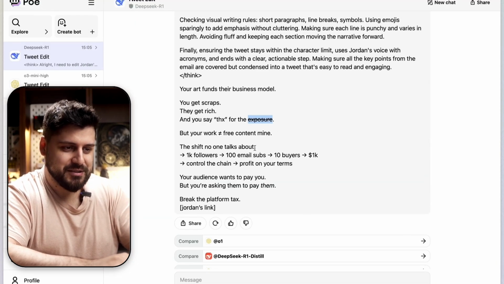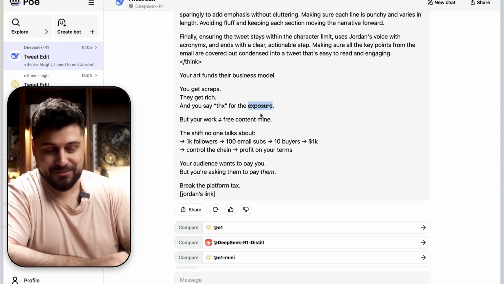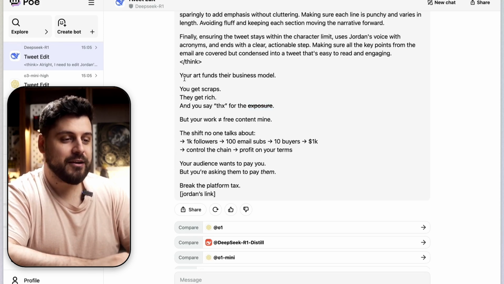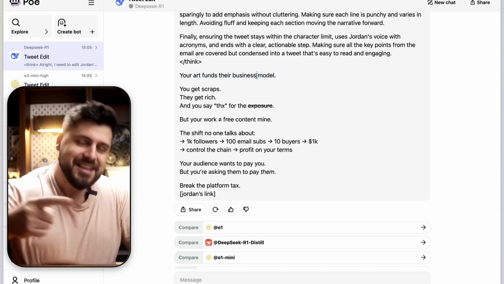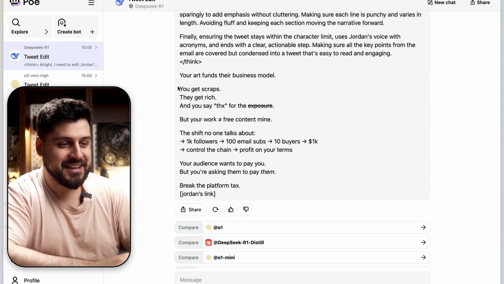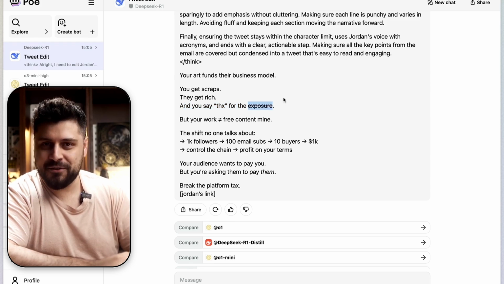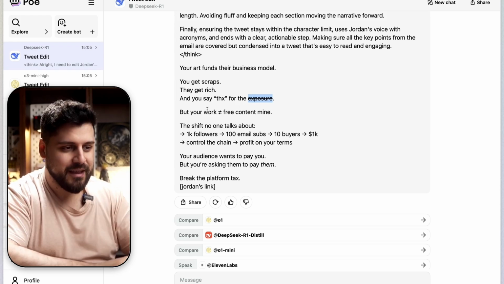Okay, so we can't really do this. I don't think we can post this on Twitter. I would love to have strike-through text in my social media post. That would be absolutely amazing. But no, we can't do that. Your art funds their business model. Okay. I like that. This is just taking the finger and sticking it in the pain. You get scrubs, they get rich. We're just digging in that pain again. And you say thanks for the exposure. And we need to add an extra field so we stop it from using strike-through text and just put it in quotations. But that's fine. But your work not equals your free content mine.